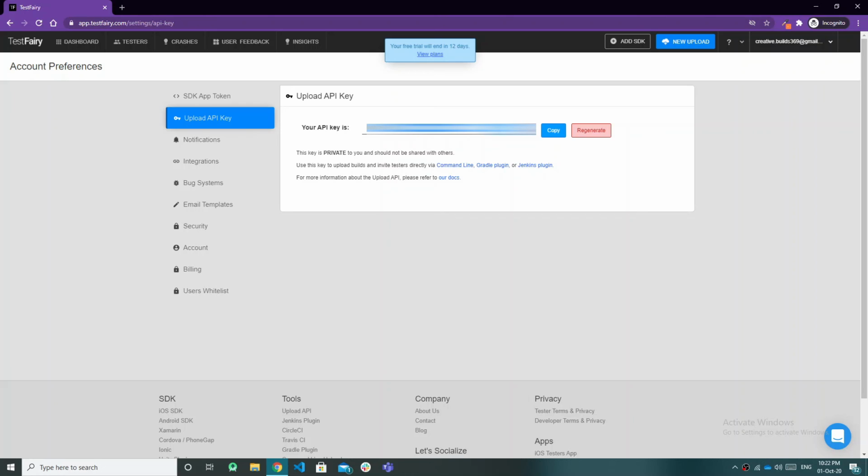In the next video part, I will show you how to integrate this API key into our application and upload our application to the TestFairy dashboard using GitHub Actions CI/CD, and I will show you that the app is successfully uploaded in the next part. Thank you.